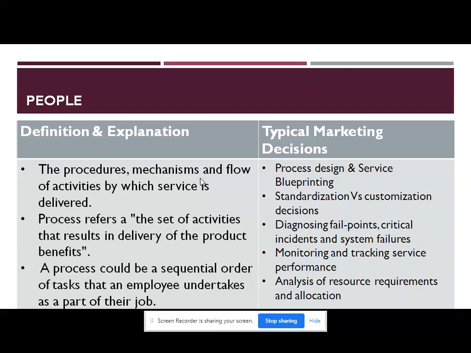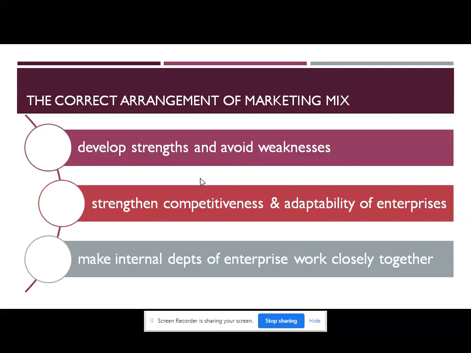The correct arrangement of the marketing mix by enterprise marketing managers plays an important role in the success of business marketing. Now, this includes developing the strengths and avoiding the weaknesses of the existing products. So the correct arrangement of the marketing mix will help to develop strengths and avoid weaknesses. It also strengthens the competitiveness and adaptability of the enterprises. It makes the internal departments of the enterprise work closely together.